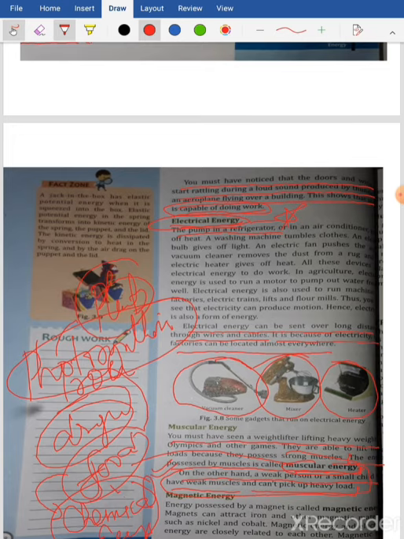All right, then comes your next one, magnetic energy. Magnet means chumbak. So the energy in a magnet, what we call it?